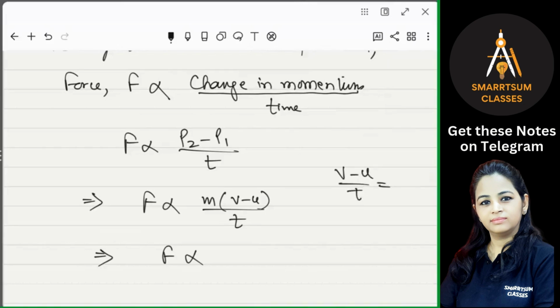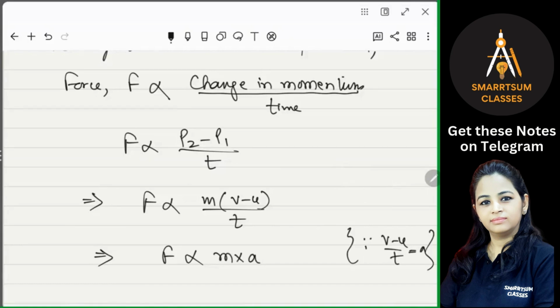Change in velocity over time. What is it? Acceleration, yes. So v minus u upon t is our acceleration, right? So can we write it as F is directly proportional to m into a?